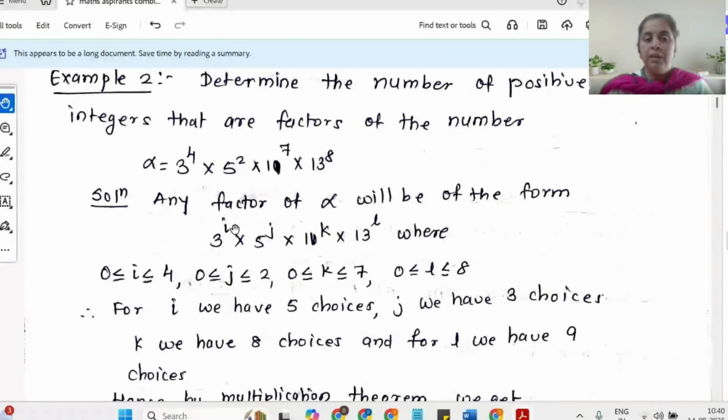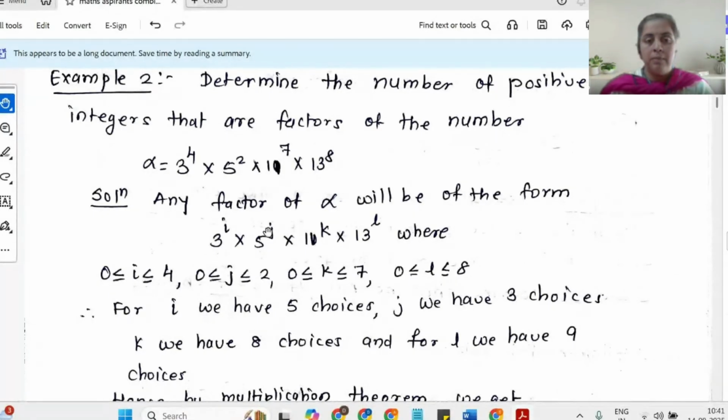Now, how many choices do I have for the powers? The maximum power of 3 available in alpha is 4, so the value of i can range from 0 to 4.